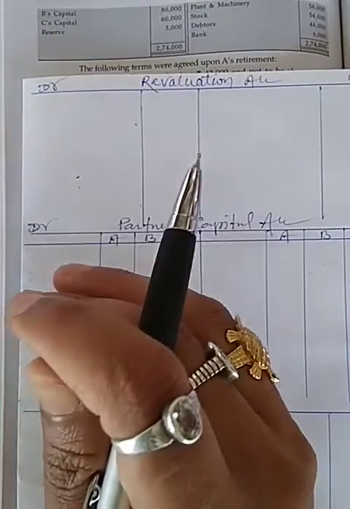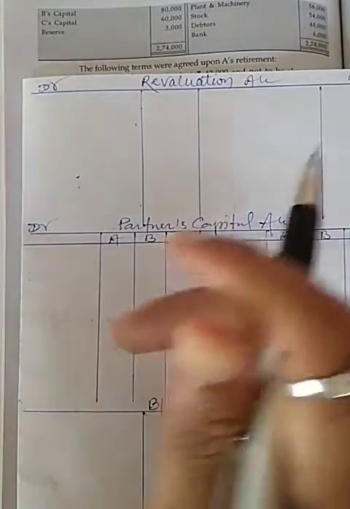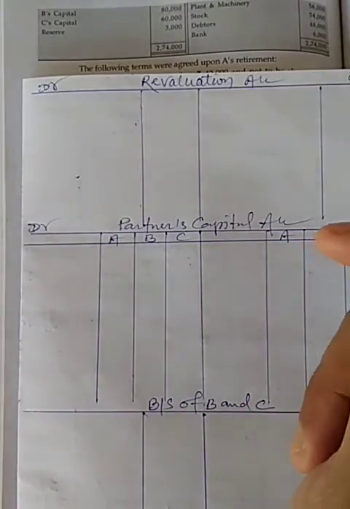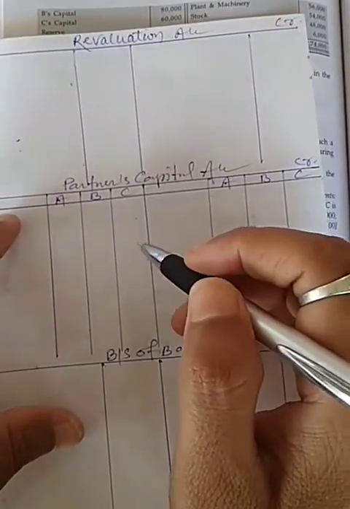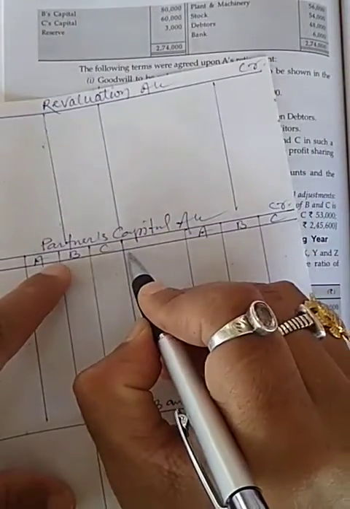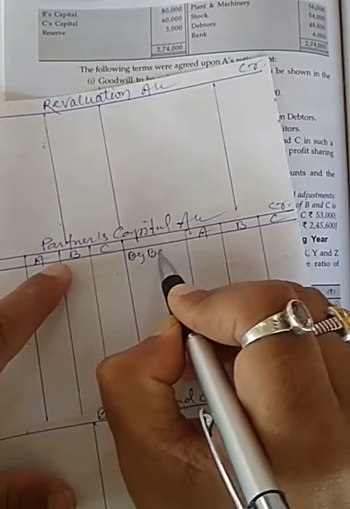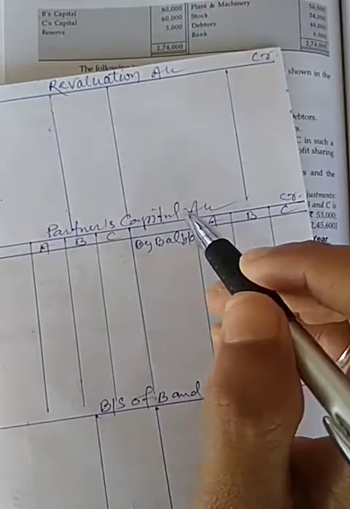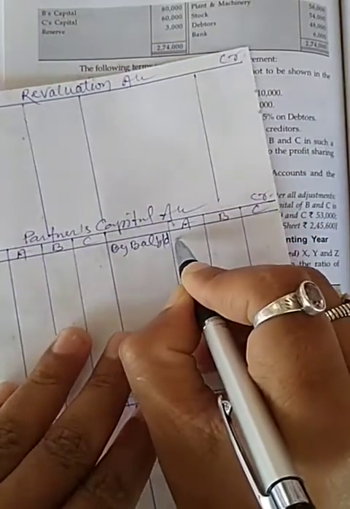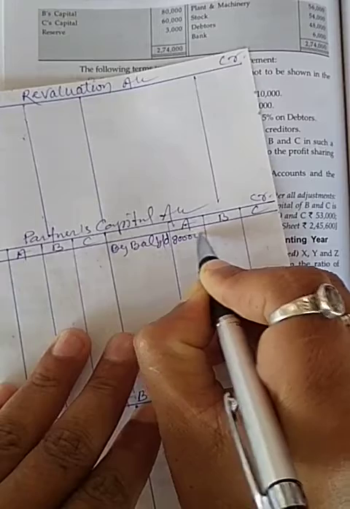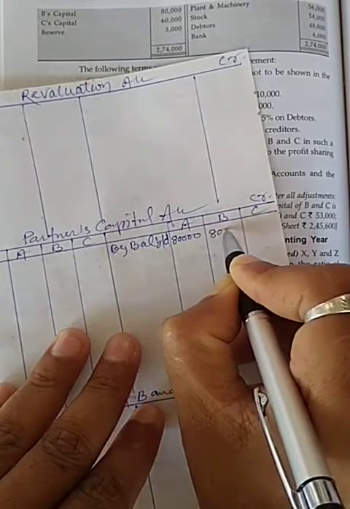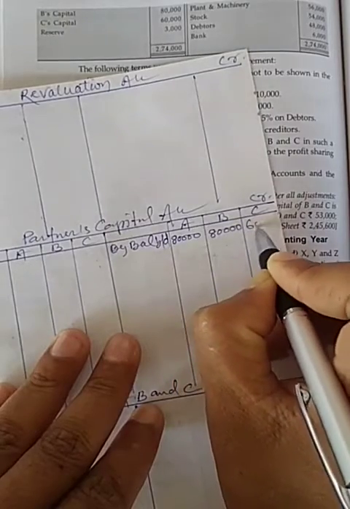Now I will go through the question. Balance of partners by balance BD is given: 80,000, 80,000 and 60,000.